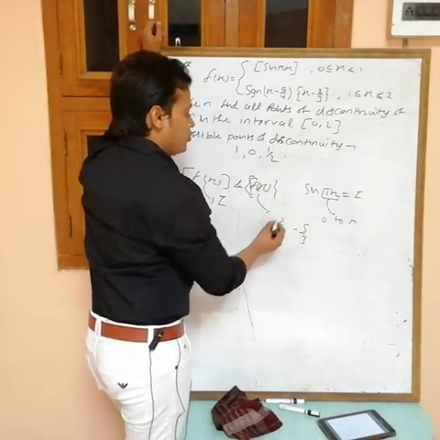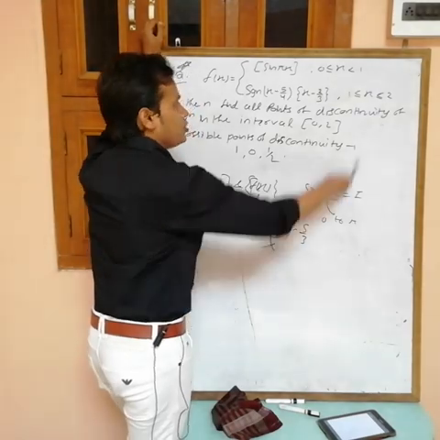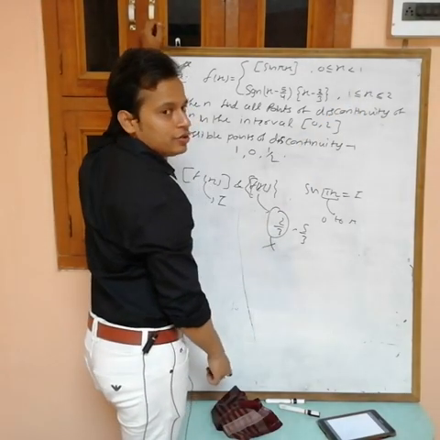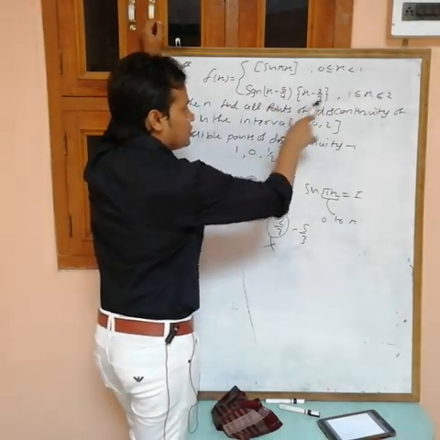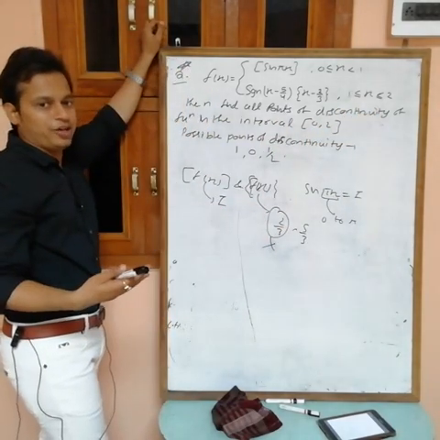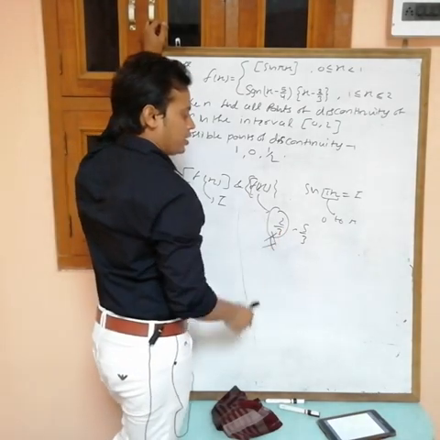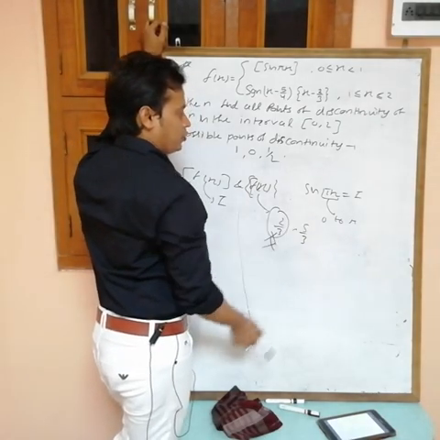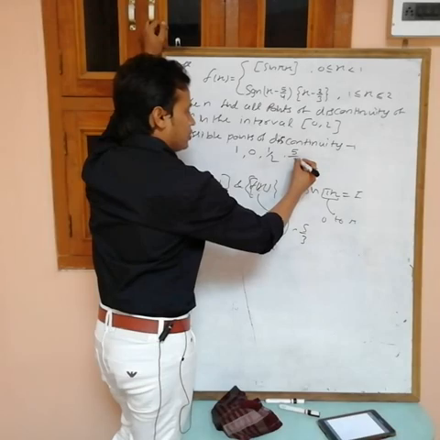But see, you can't take 2/3 because 2/3 does not lie in this range. This is the value when x is from 1 to 2. So x must be between 1 and 2, and this is less than 1, so I can't take this one, but 5/3 lies between 1 and 2, so we have to take 5/3.